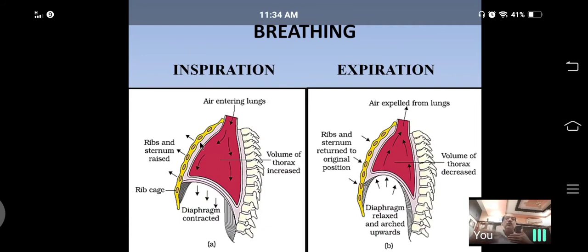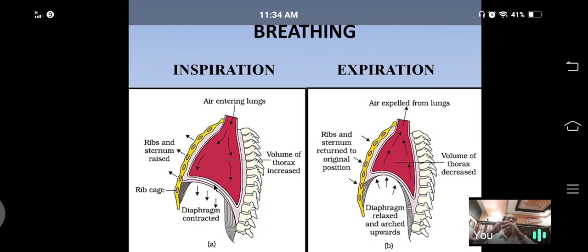Laterally and dorsoventrally, the size of the chest cavity increases due to contraction of the external intercostal muscles present between the ribs. At the same time, the diaphragm, which is made up of phrenic muscles, also contracts, so